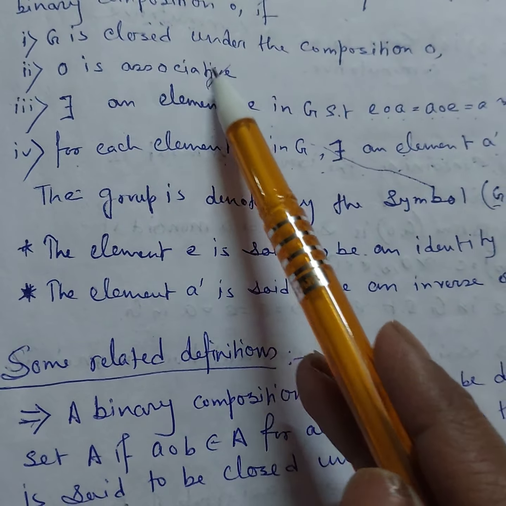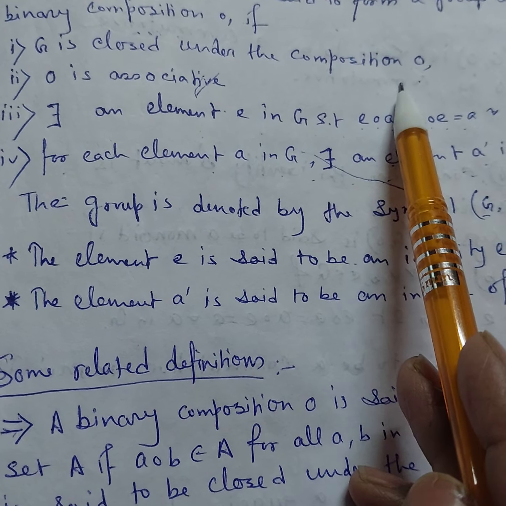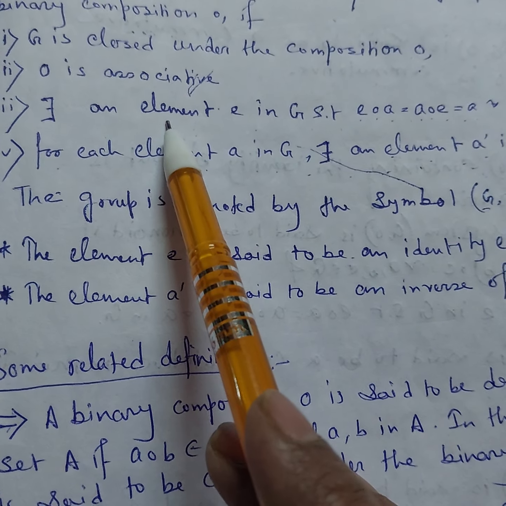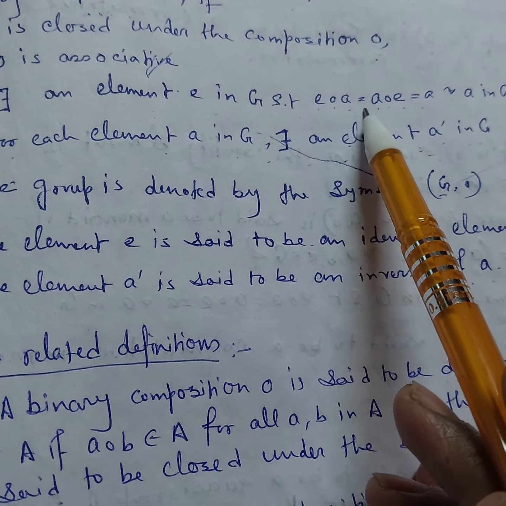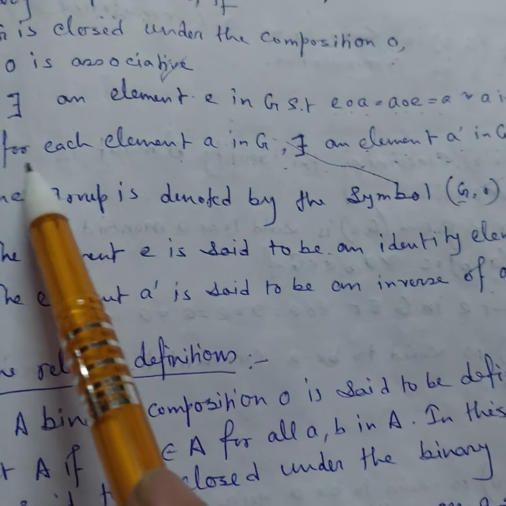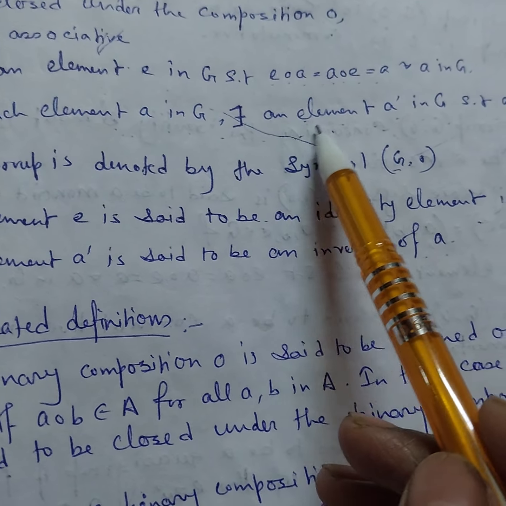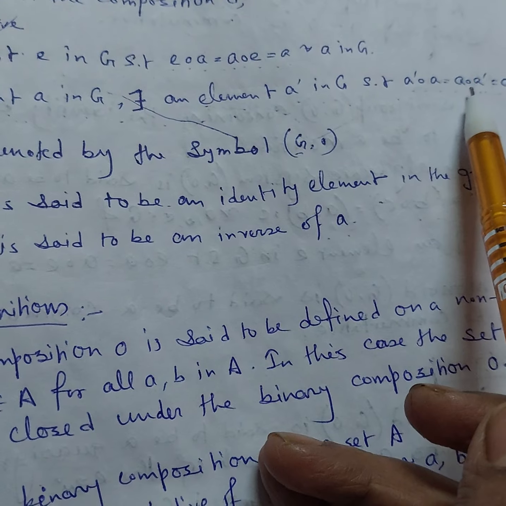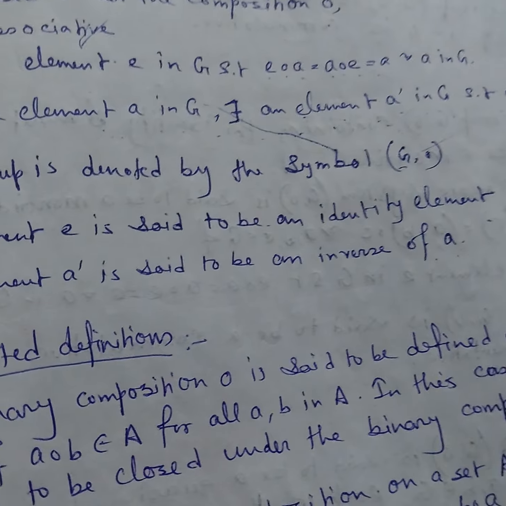তাহলে এই তিনটে কন্ডিশন আমাদের স্যাটিসফাই করতে হবে। সেটা হচ্ছে দ্যাট শুড বি ক্লোজড ইন দ্য বাইনারি কম্পোজিশন, দ্যাট শুড বি অ্যাসোসিয়েটিভ অ্যান্ড দেয়ার শুড বি an existence of identity element e. For that e∘a is equal to a∘e equal to a for all a, and there should be an element a' in G such that a'∘a is equal to a∘a'. For that it will be e, so there will be an identity element.